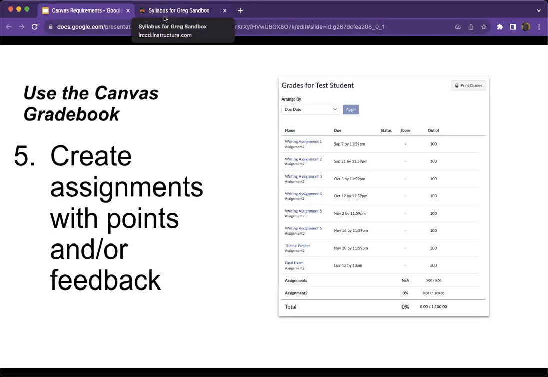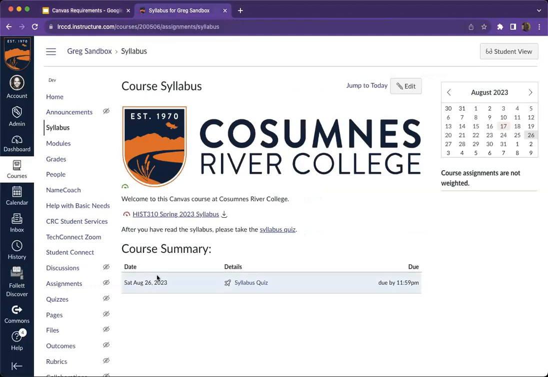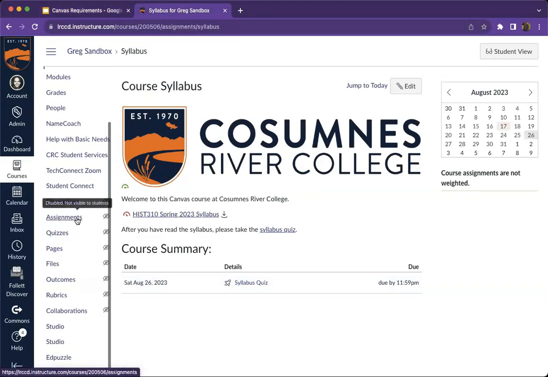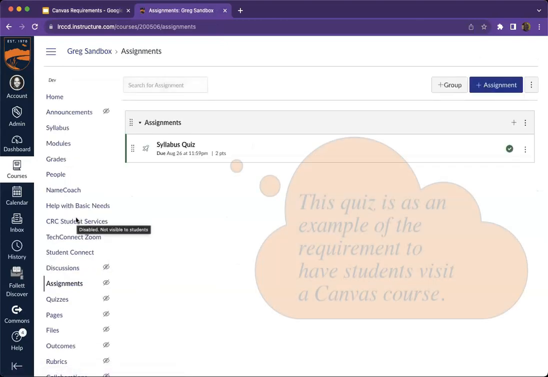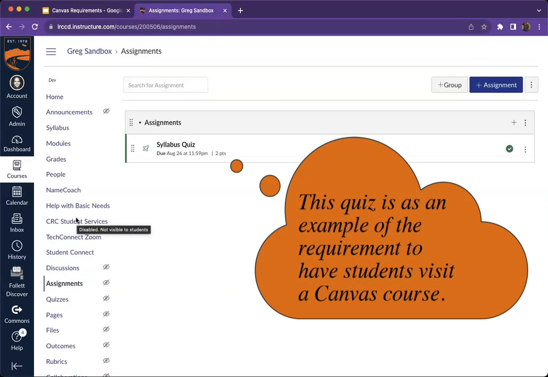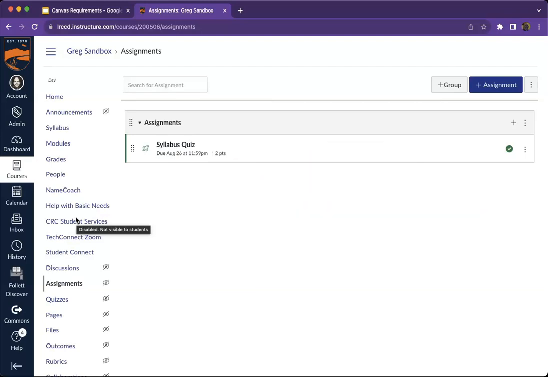How we add items to the Canvas gradebook is we have to create assignments. And the assignments page in Canvas, like the quizzes page, is hidden by default. On the assignments page is everything that is worth points in the class. So an ungraded survey or a practice quiz, those are two other options that we have. Those won't appear here because those points don't count towards the overall score for the class. If you have an ungraded discussion, that won't appear here because, again, there's no points, so it doesn't count towards the grade.